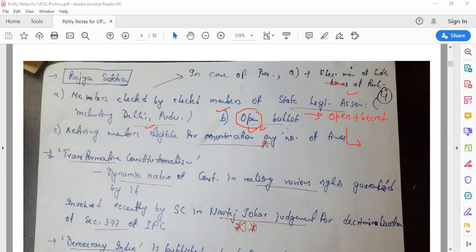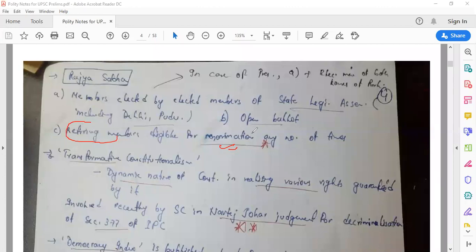Why? Because when the members are selecting Rajya Sabha members, a whip is issued, and then accordingly you have to cast your votes. These legislative assembly members have to cast their vote, and they show their vote to the whip. They don't show it to any other member. So in that way, it is secret. But since they're showing their vote to the whip, that's why it is an open ballot. This is very important. Generally, we don't know about this. We generally feel that it should be a secret ballot. No, in the case of Rajya Sabha, it is an open ballot. Now, retiring members are eligible for re-nomination any number of times in the case of Rajya Sabha.